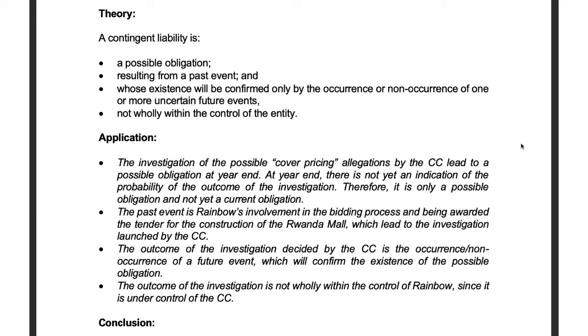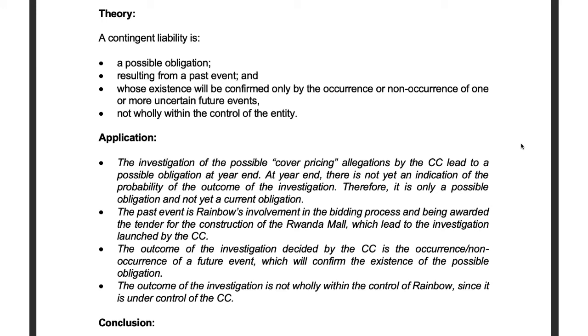Then we need to know, well, what on earth is this uncertain future event that could confirm the existence of this possible obligation? And that would be the outcome of the investigation. We need to know what will be decided by the Competitions Commission, okay? That is the occurrence or non-occurrence of the future event. And if the Competitions Commission says, yes, you are being found guilty of cover pricing, that will then confirm the existence of the possible obligation. And then the outcome of the investigation is not within the control of Rainbow. It is under the control of the Competitions Commission, as they are leading the investigation.